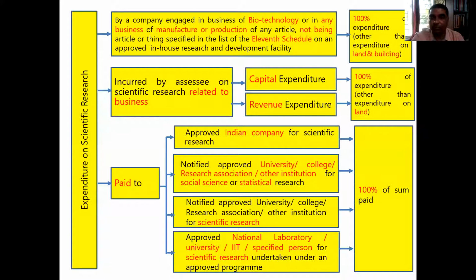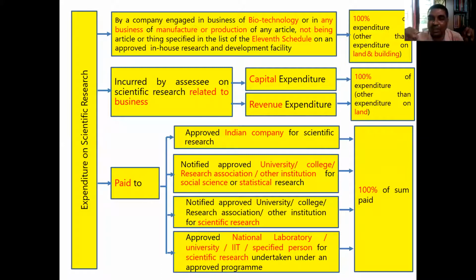Sir, is it only about supporting the government, these expenditures, or nothing like that? No, nothing like that. The government wanted to promote expenditure in this sector. So the government wanted that if these companies are spending some money for scientific research activities, then some deduction should be given to them. Then only they will be encouraged to buy equipment for that. So if someone is in the biotechnology business or manufacturing something related to scientific research, if they're buying some equipment, let us allow them 100% expenditure, 100% deduction.